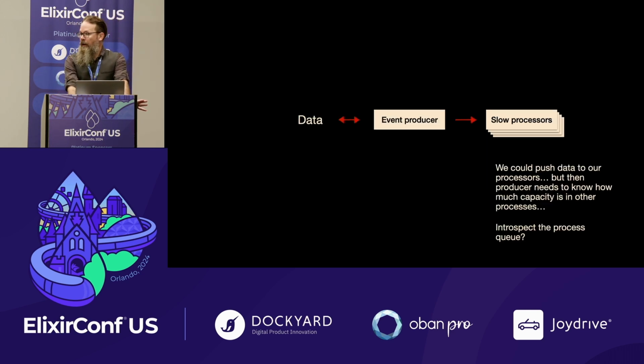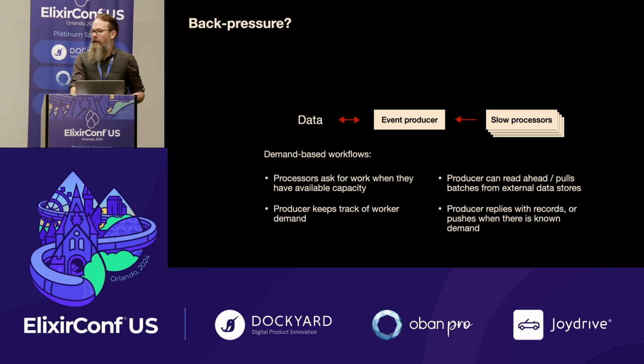And we could have a process that is looking for unprocessed data and pushing them. But now we actually have a dispatch problem. Like, one, the processor now needs to know what the capacity of its downstream things are. So in my experience, more demand-based approaches can be modeled to make this more resilient. When a process has the capacity to do work, it can use a registry to ask, I would like more work. And then if the producer already has batched new records, it can just reply with saying, cool, do this.